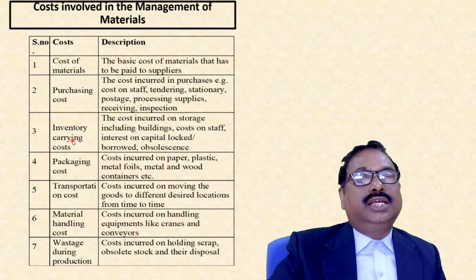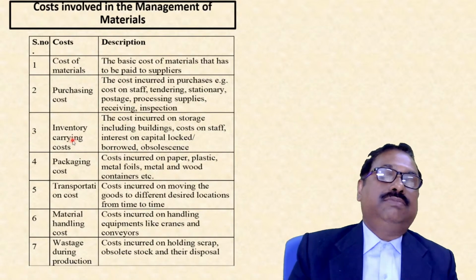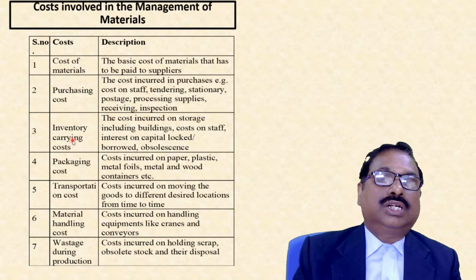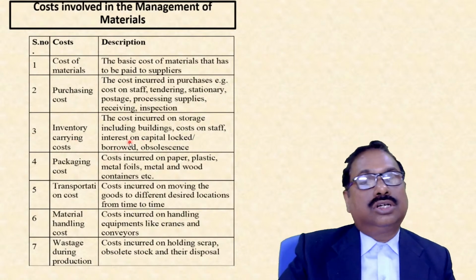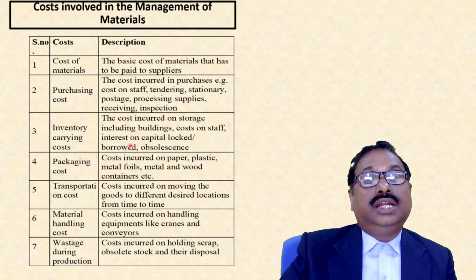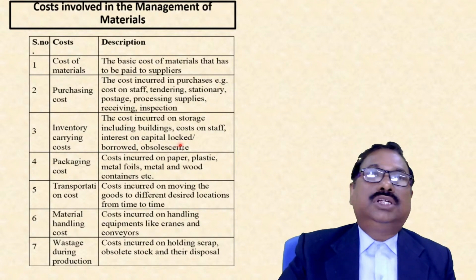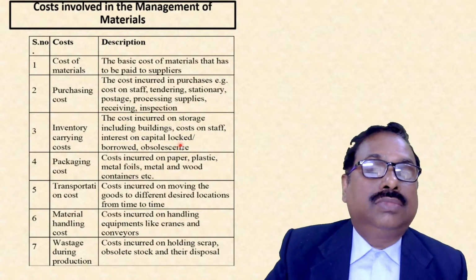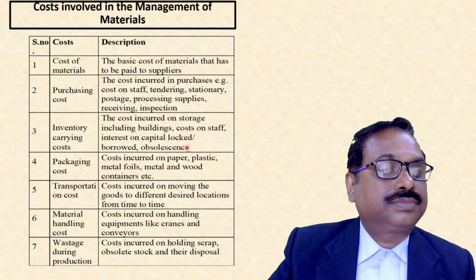Next is the inventory carrying cost. We purchase and receive the material, and we keep it in the inventory, so we will incur some costs. What are the costs? Storage cost, because building cost is involved, cost on staff, securities and all. Then interest on capital, because inventory means we are holding working capital, so there is some working capital blocked.